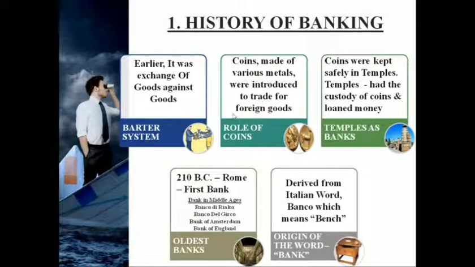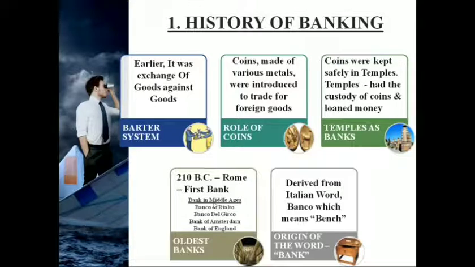So when there was an introduction of coins, then came banks. So banks, basically the first, it wasn't a separate building. Temples acted as banks. So we had coins to be kept safely, for which temples were used as banks. Temples were the place of custodian of coins, and they also loaned money to the people.